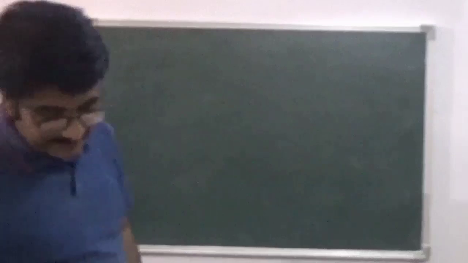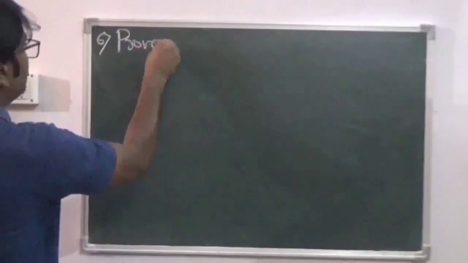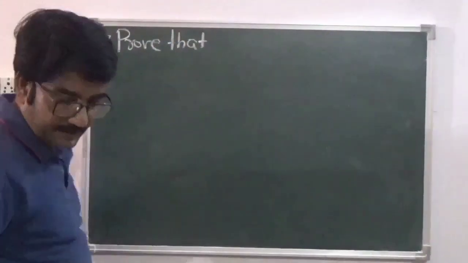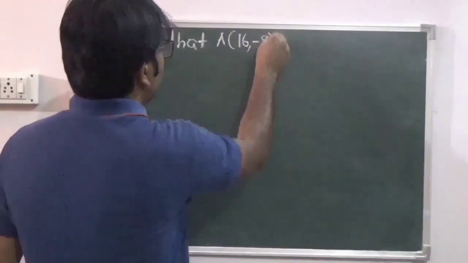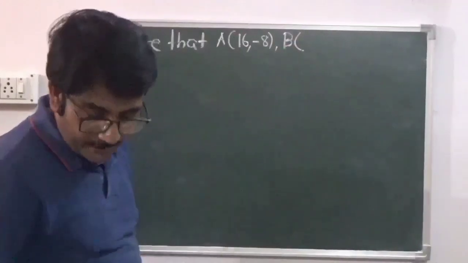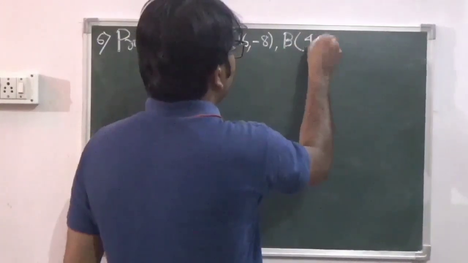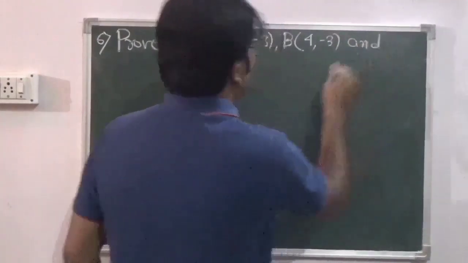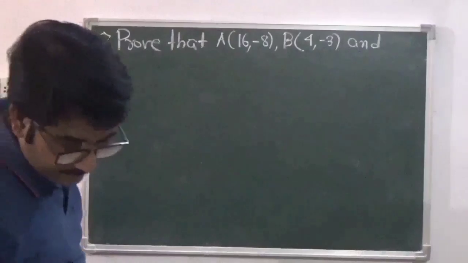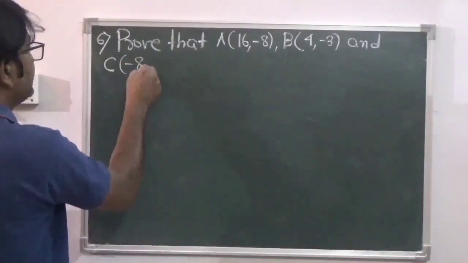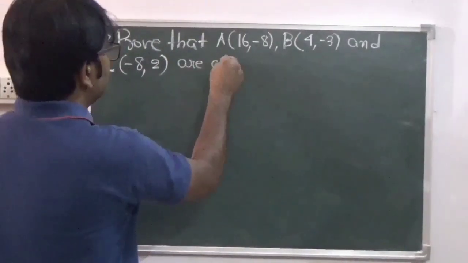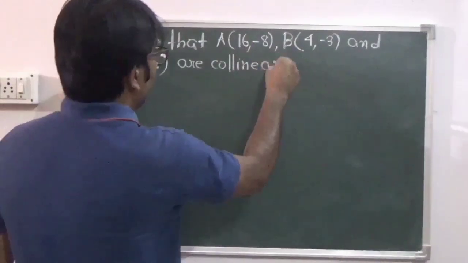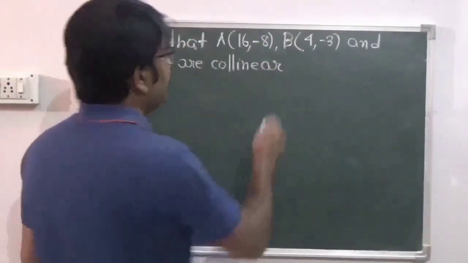Now question number 6 is: prove that A (16, -8), B (4, -3) and C (-8, 2) are collinear, that is, lie on the same line.